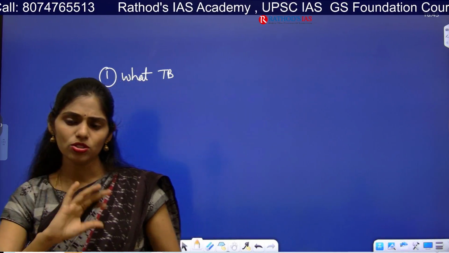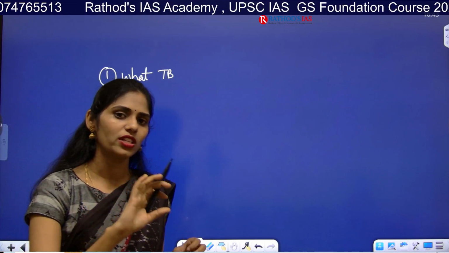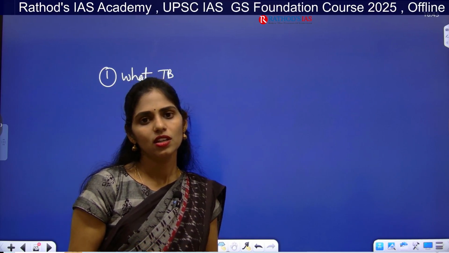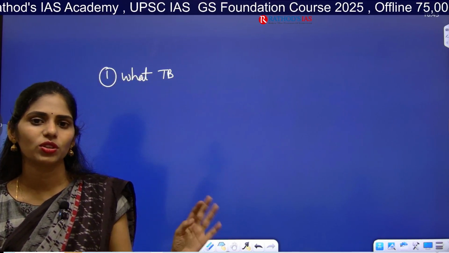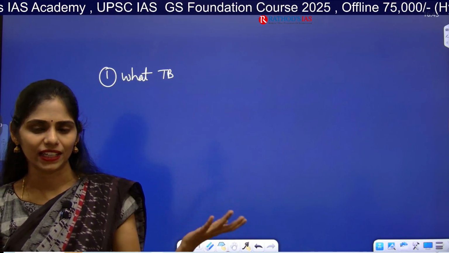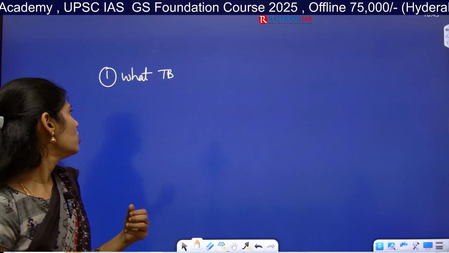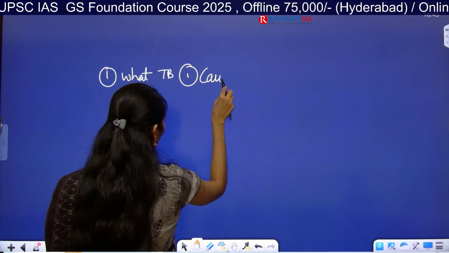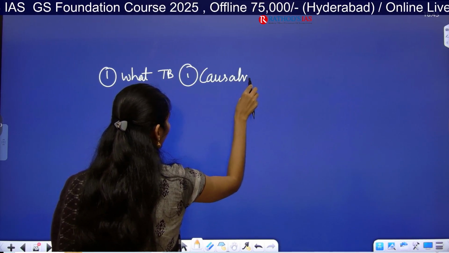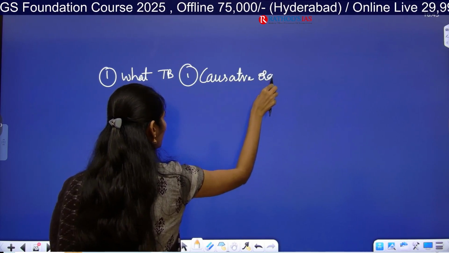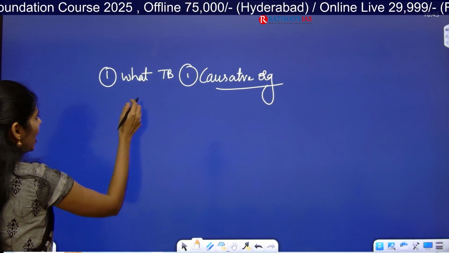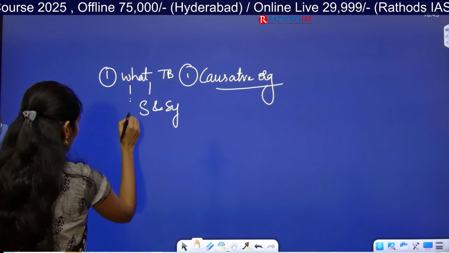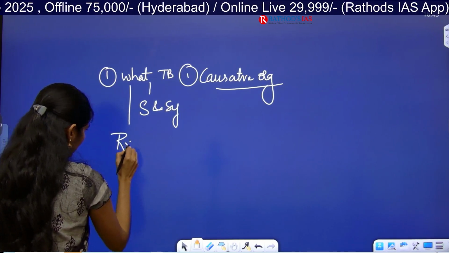If you see it is caused by bacteria or virus, you have to be very careful, because they will interchange virus with bacteria, bacteria with protozoa, bacteria with algae. So first of all you have to be very sure about the causative organism. Which organism is causing this? And you have to see what the signs and symptoms are, and next, what the treatment is.